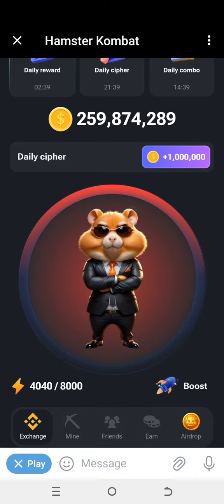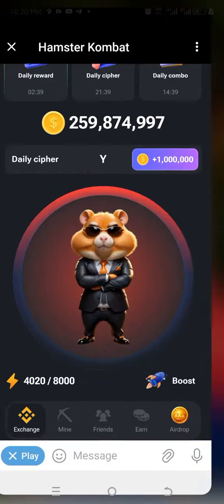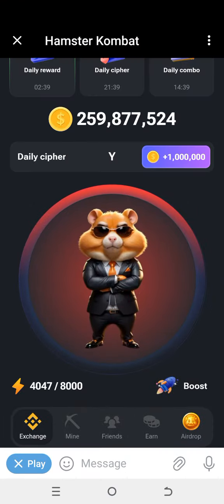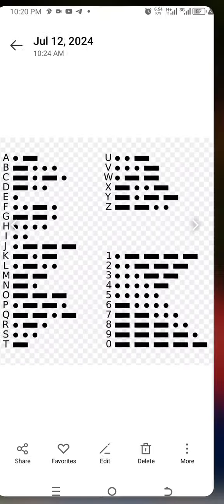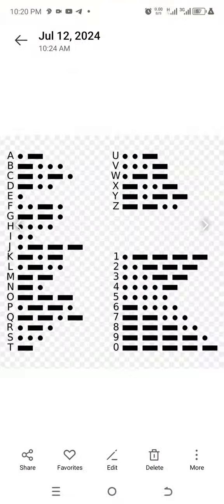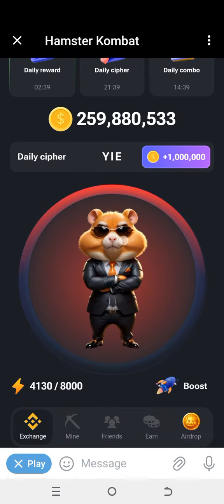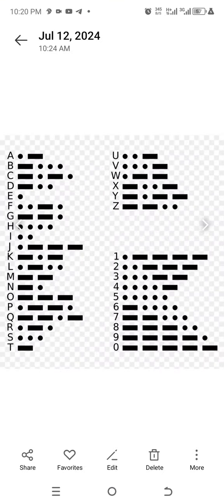Dash dot dash dash. So move to International Morse Code and look for I, which is dot dot. Dot dot. So let's go back and look for E, which is a dot, then L, which is dot dash dot dot, then the last letter, which is D, which is dash dot dot.